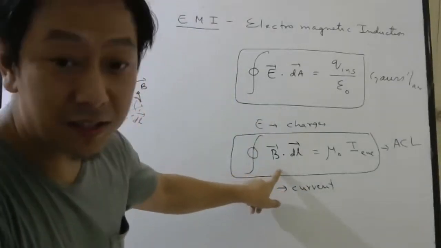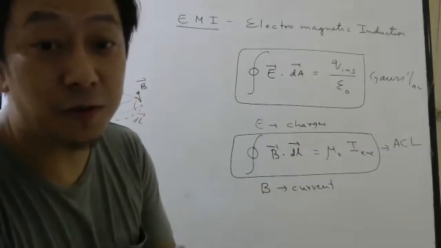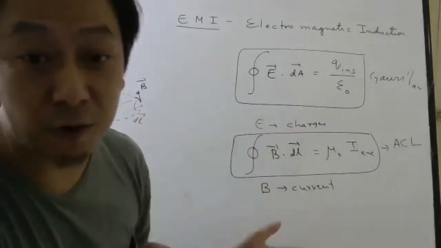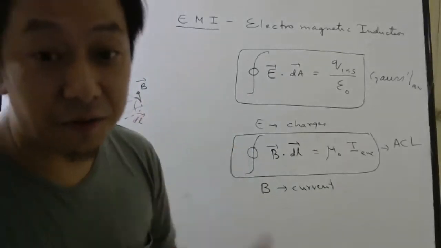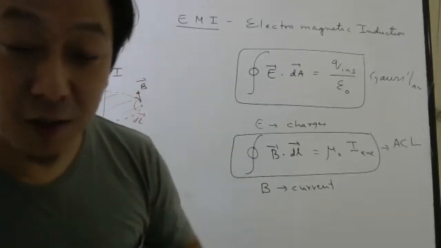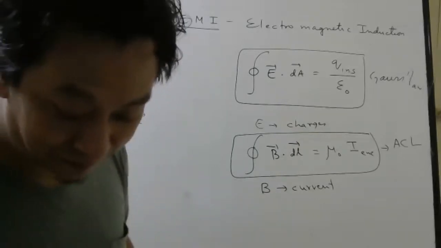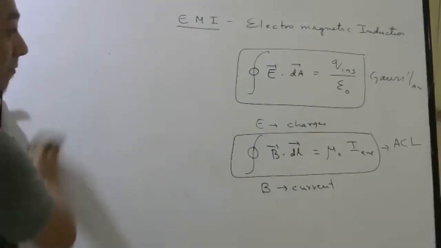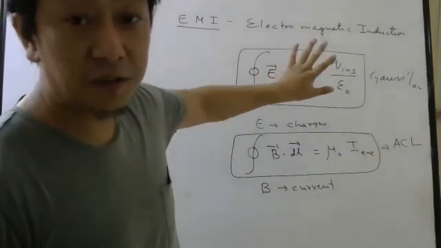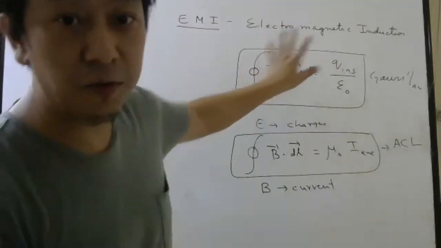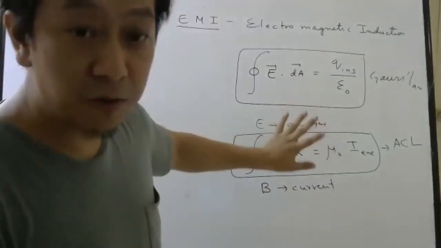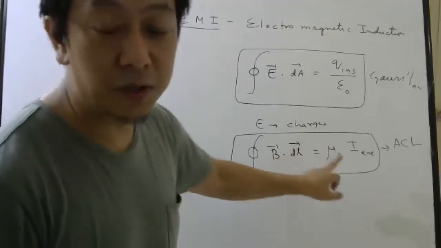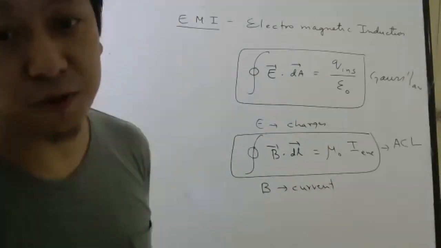Similarly, using this, we have found magnetic field due to circular current, straight current, solenoid, and toroid. So many things we have done already. So by using the first law, we can find electric field due to different charges. By using Ampere's circuital law, we can find magnetic field due to different kinds of current distribution.